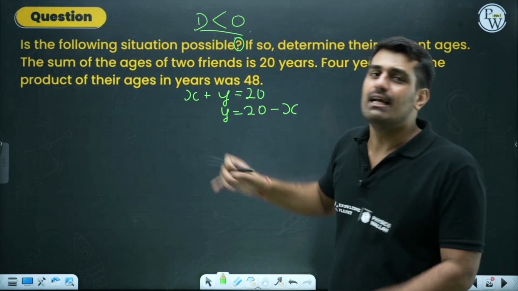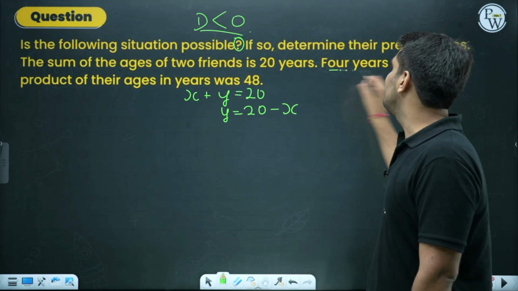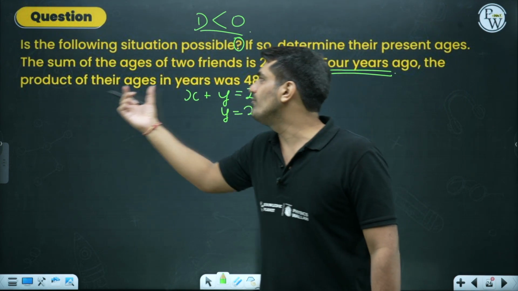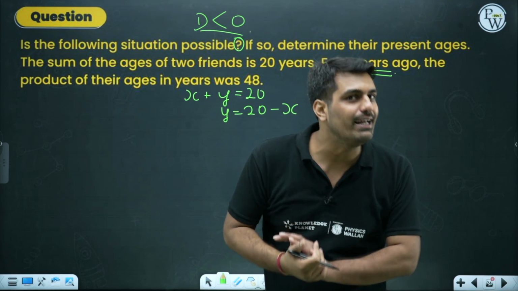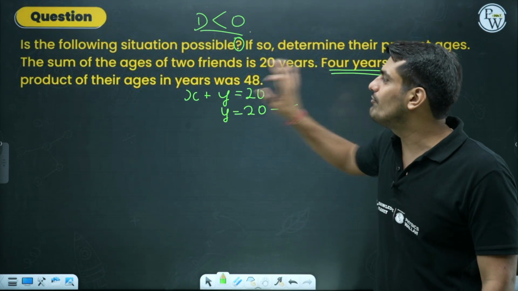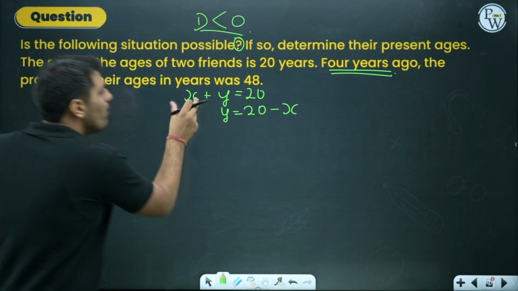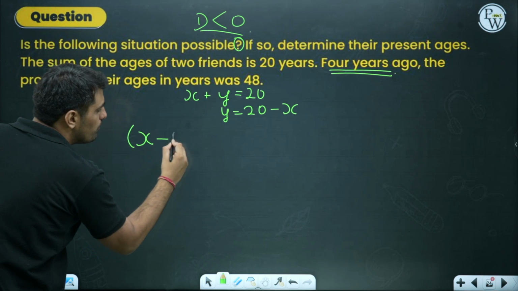Both have been in terms of x. Now they give another piece of information: 4 years ago, the product of their ages. I told you, wherever we have a product, a quadratic equation has to be used. Now, the product of their ages, but 4 years ago. 4 years ago, x would not be the age. The age would be x minus 4.